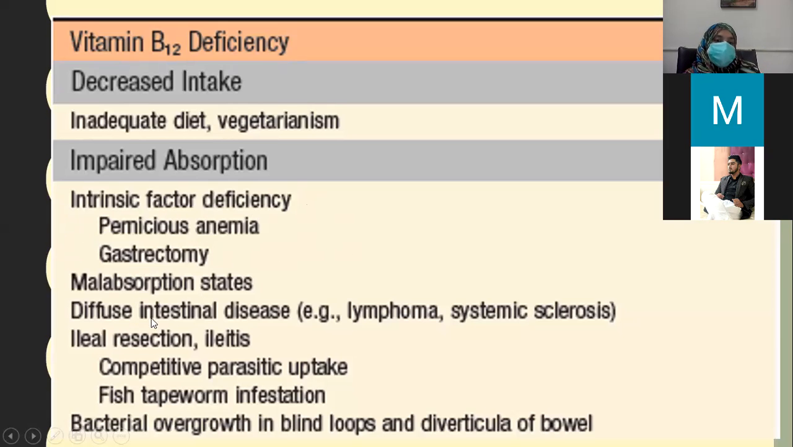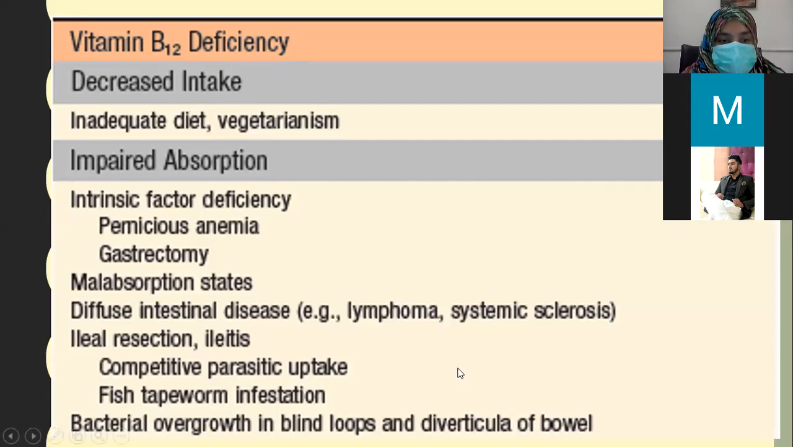Malabsorption states in diffuse intestinal disease such as lymphomas and systemic sclerosis, and in ileal resection or ileitis patients, there may be impaired absorption of B12. Competitive parasitic uptake, for example, in children, they are more commonly infested by parasites.